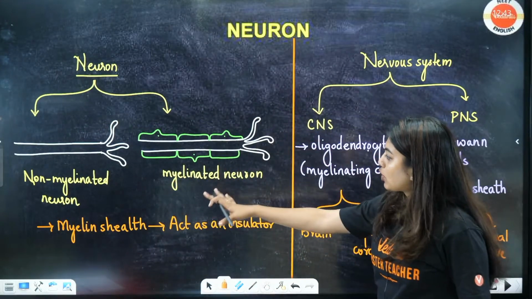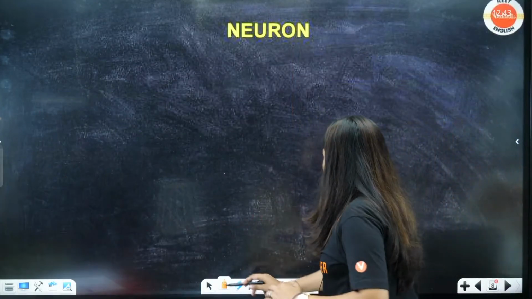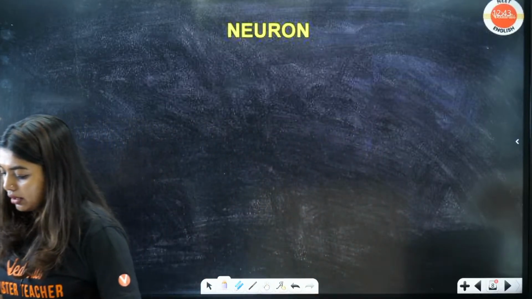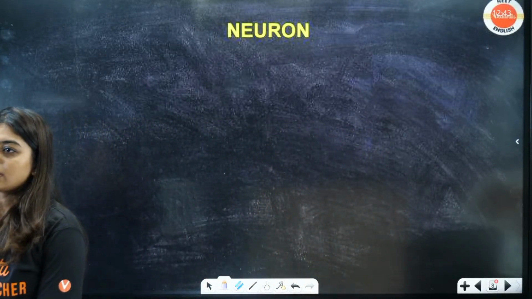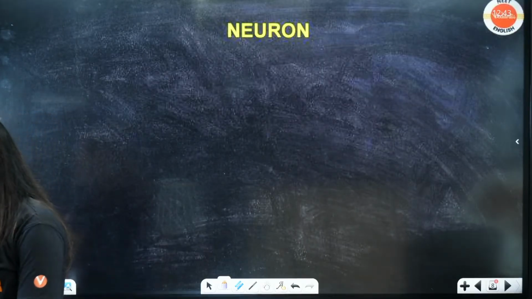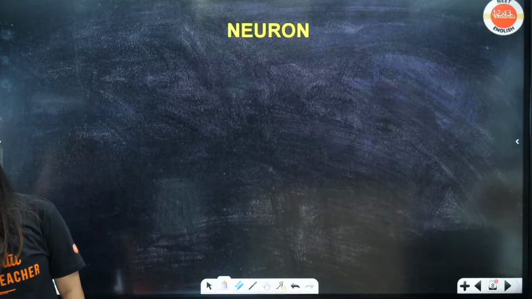Two types of neurons you studied. Now more types of neurons you're going to study. Students, so far any doubt? Any doubt in the chat box? Let me know. Be it anything that I taught from the starting. Any doubts? Tell me. If no doubts, I'm moving forward.